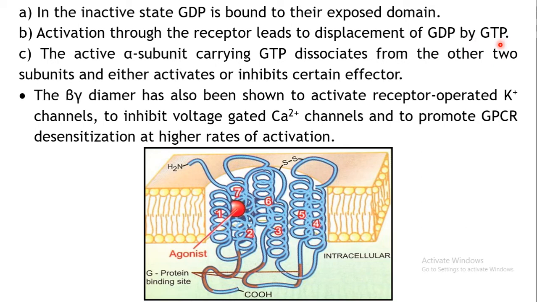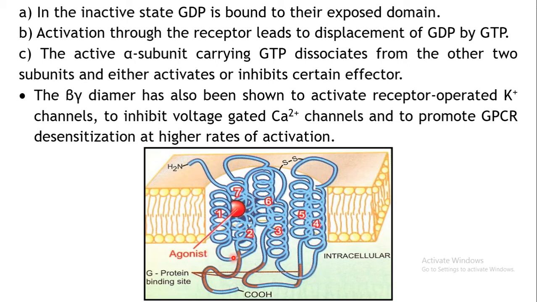So the GTP will come and bind over there. Now this active alpha subunit carrying GTP dissociates from the other two subunits.